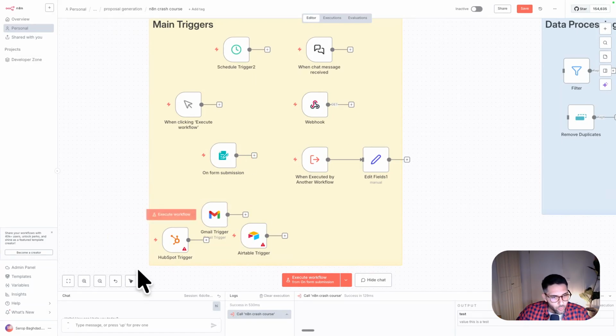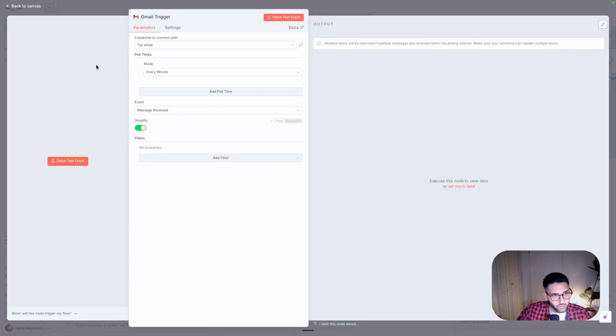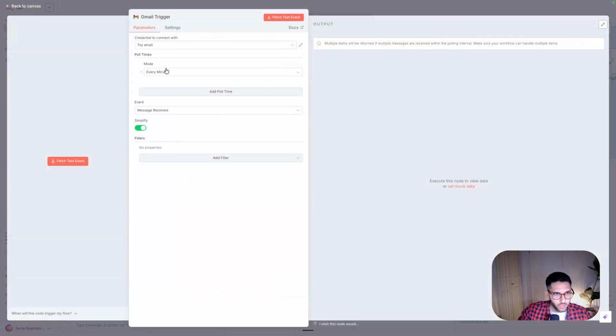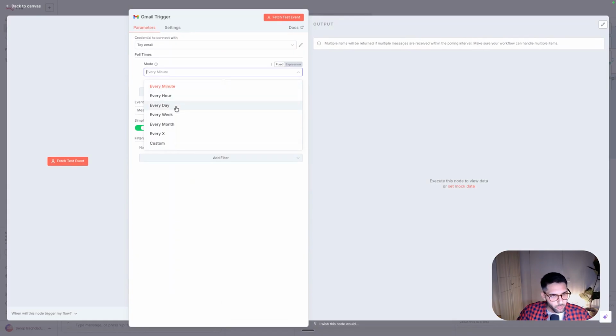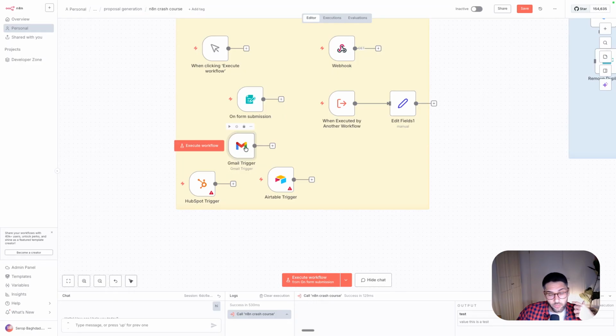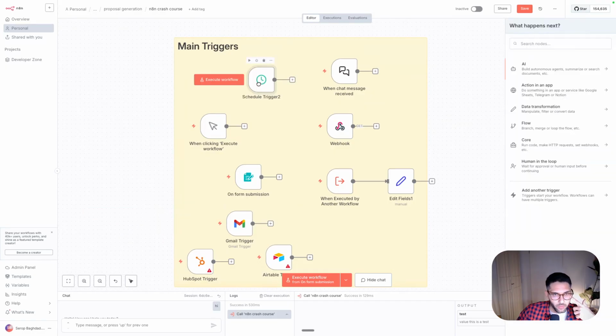If we go here to app specific, so in each app, there are different ways to call the application. For example, most commonly known is like a Gmail trigger. So this one gets triggered whenever you get an email. You can specify how often. So every minute gets triggered or every hour. I would recommend whenever you're calling apps to try to make this not every minute, but maybe like every hour, or every X. So you can say every 5 hours. And then you do this email trigger every 5 hours. So this is technically adding a schedule connected to your email, to get all emails basically.